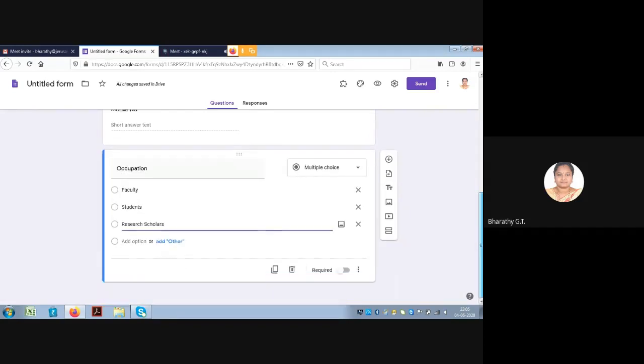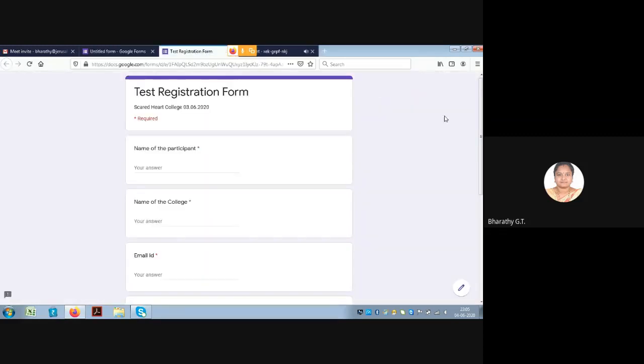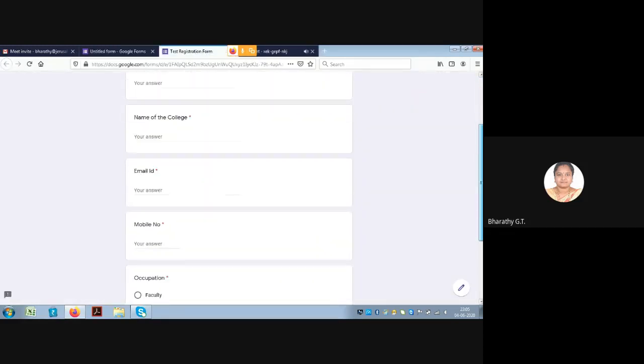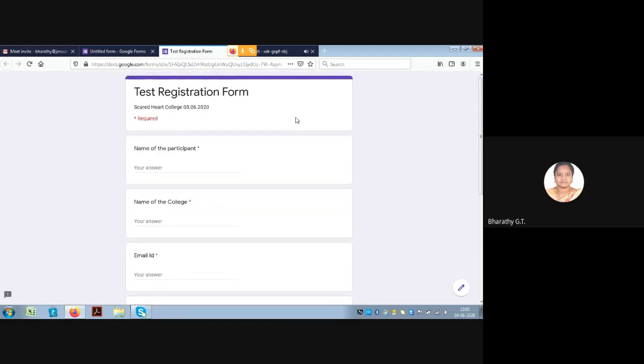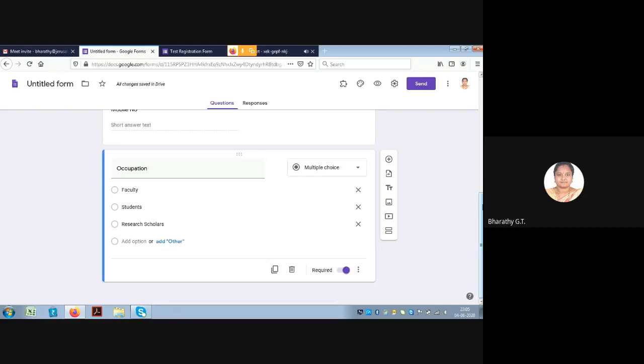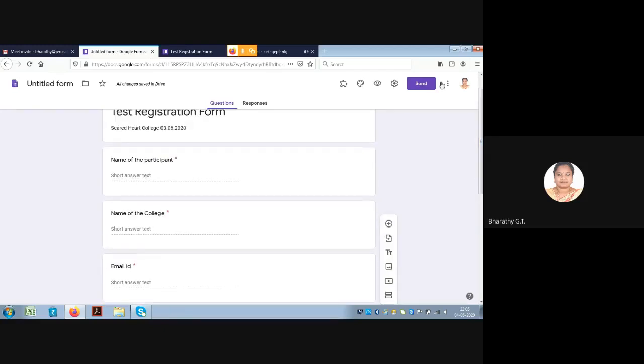So once we are done with our registration form, we can have a preview of it. So this button is for seeing the preview. So this is the registration form that we have created just now. If you want to add a header to this registration form, you can do it by pressing this option here. So this is customize theme option.